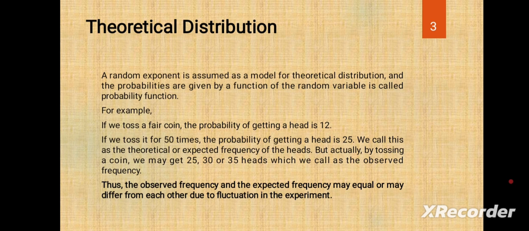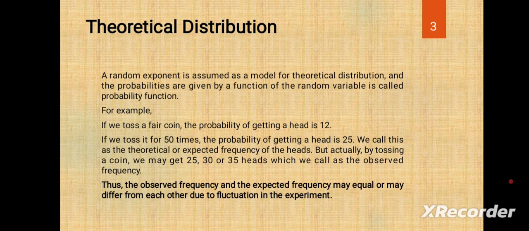If we toss it 50 times, the expected number of heads is 25. We call this the theoretical or expected frequency of the heads. That means we expect 25 heads from 50 coin tosses. But actually, by tossing a coin 50 times, we may get 25, 30, 35 or 40 heads, which we call the observed frequency.